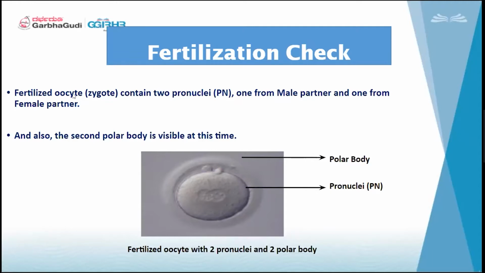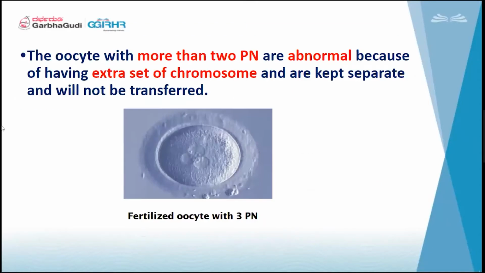A fertilized oocyte or zygote contains two pronuclei, one from the male partner and one from the female partner. The second polar body is also visible at this time. Oocytes with more than two pronuclei are abnormal because of having an extra set of chromosomes, and are kept separate and will not be transferred.